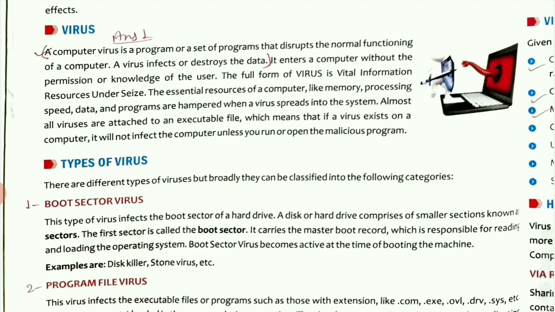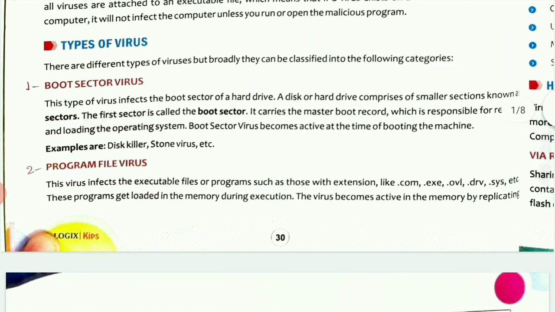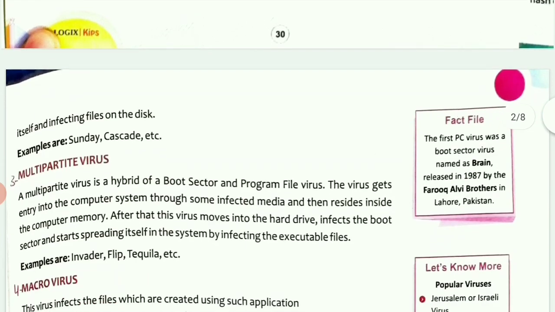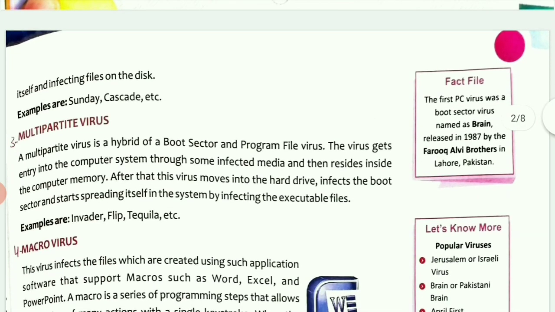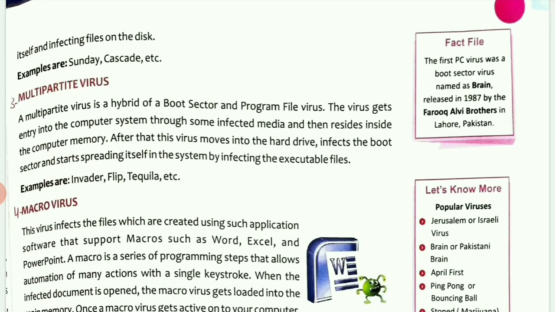You need to write only names, and the types of virus that you have to write is, the first one is boot sector virus, the second one is program file virus, the third is multipartite virus, and the fourth one is macro virus. Children, write only names.